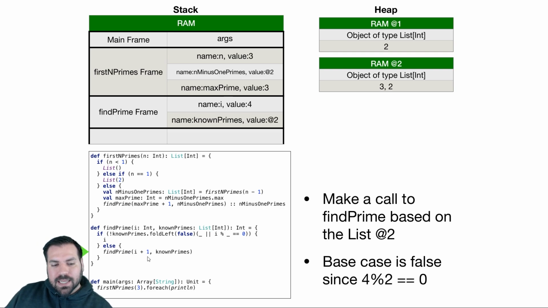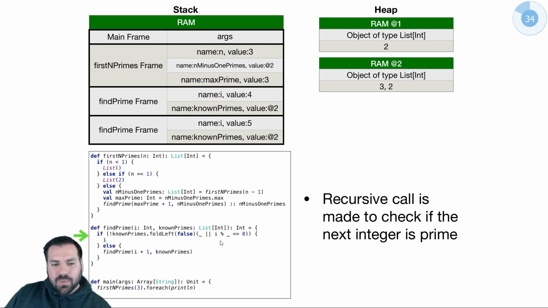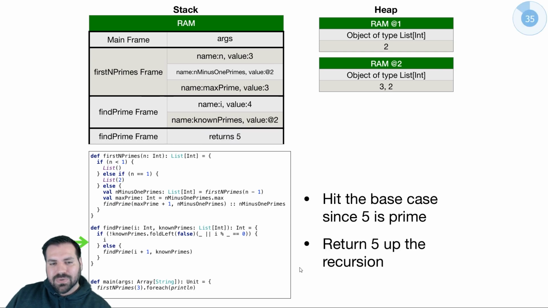Find prime, let's just check the next value. That's going to be 5. Well, that's not divisible by 3 or 2. 5 modulo 3 is 2, not equals 0. So false or false. Then false or 5 modulo 2, which is 3, does not equal 0. So that's false, false, false or false, false. Not, okay, now it's true.